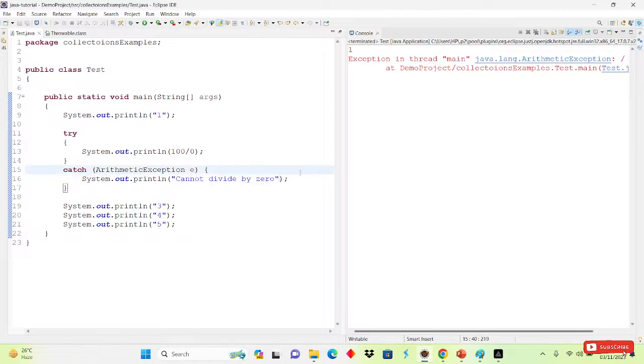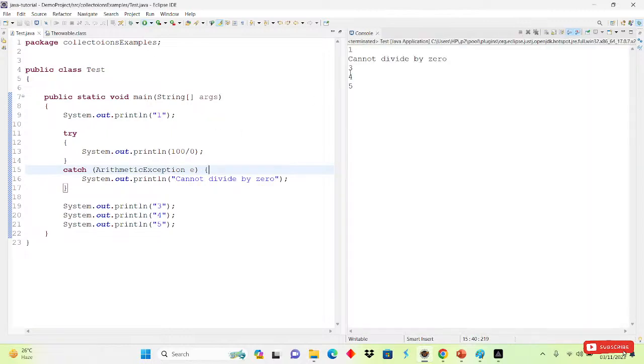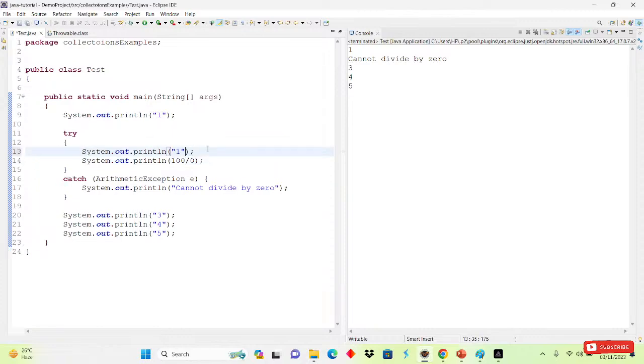And if I run this one, what will we get? We will get: cannot divide by 0. Why? Because if the exception occurs here, it will come to this catch block, which prints cannot divide by 0. Suppose we take one scenario: I copy this line and paste it above, and here I write 2. Now what output will we get? Will 2 be printed or not? Yes or no?